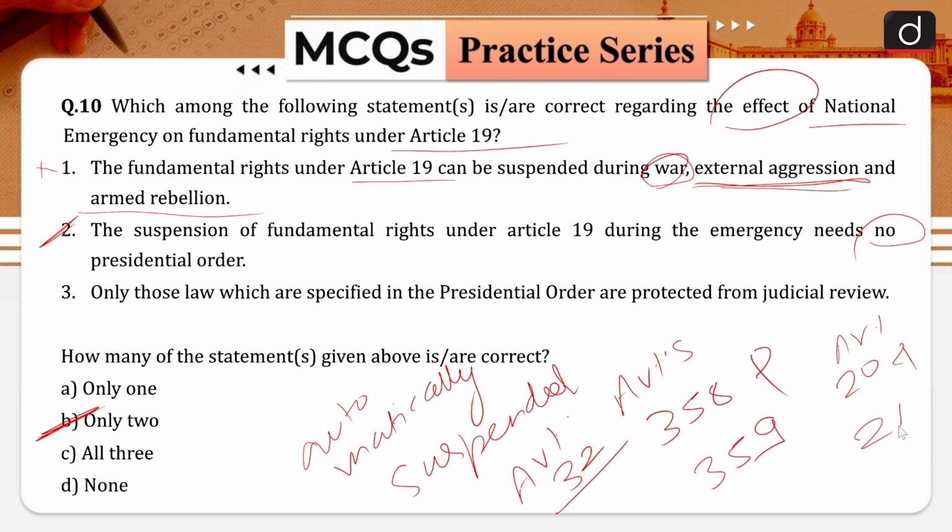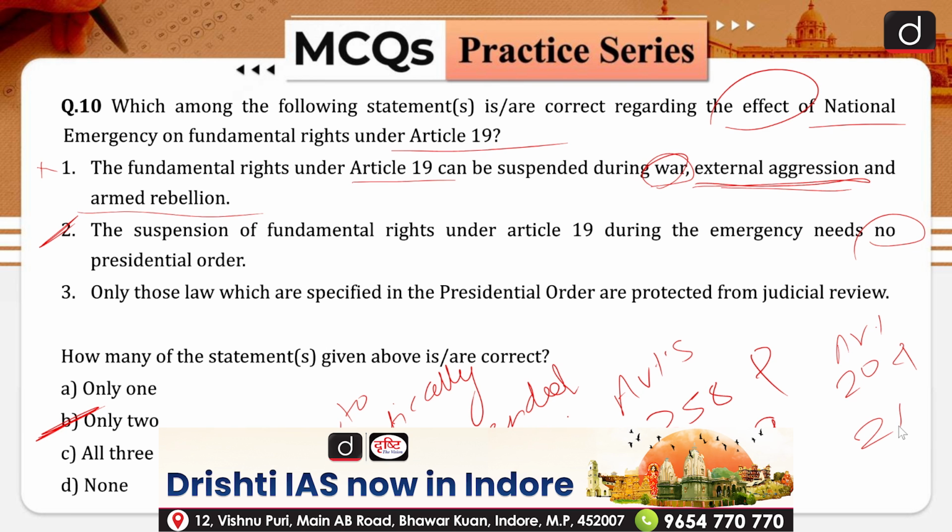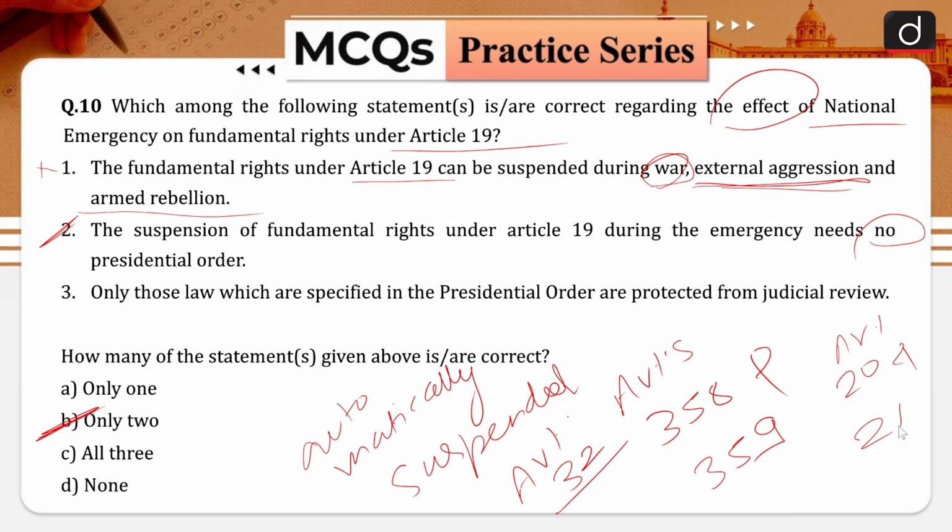This is also a very famous question in various competitive examinations: even during the national emergency, which of the following fundamental rights cannot be suspended? Article 20 and 21 cannot be suspended even during the proclamation of a national emergency, and you have this mandate by the 44th Constitutional Amendment.